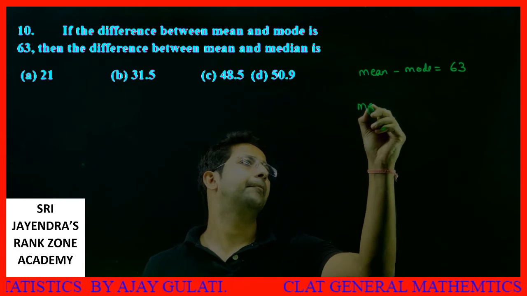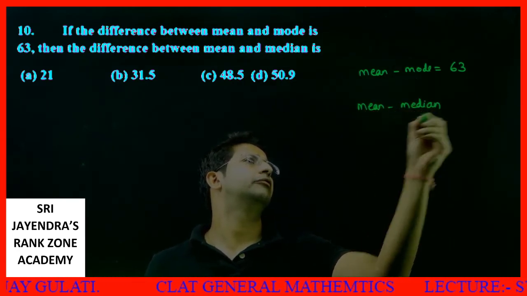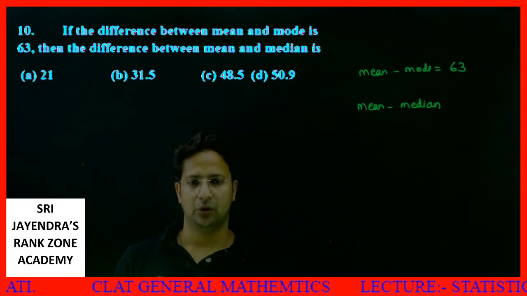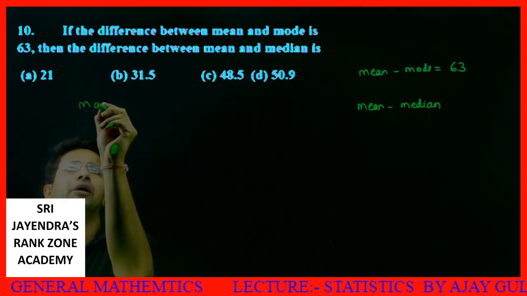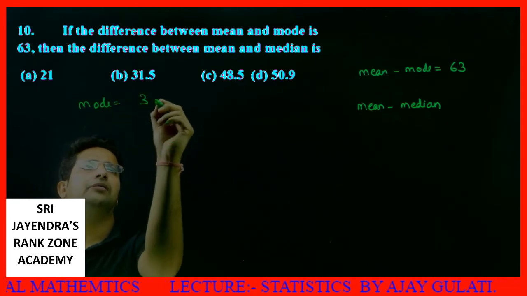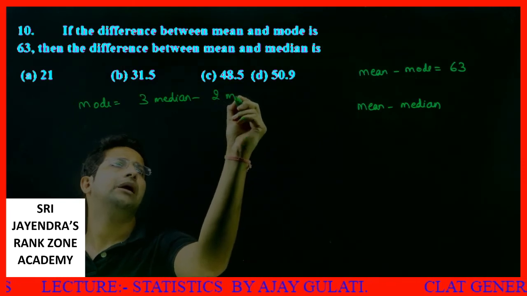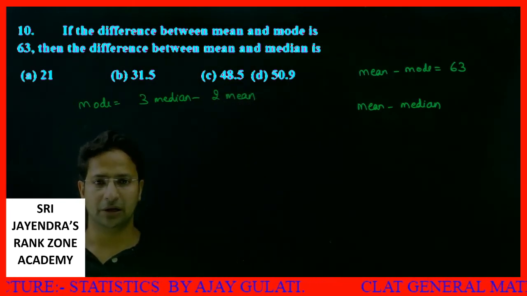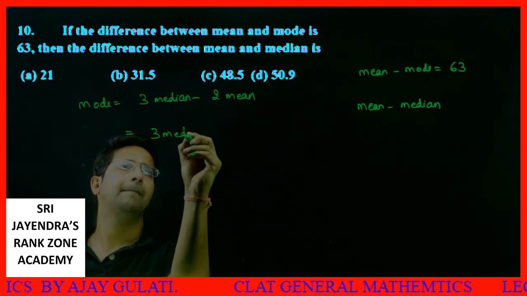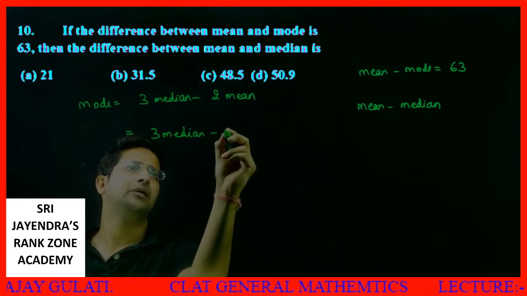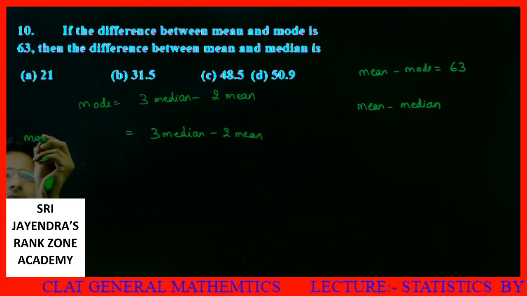Okay. We need to find this. Okay, how to do it? See, students, we know mode is equal to 3 median minus 2 mean. This is mode.